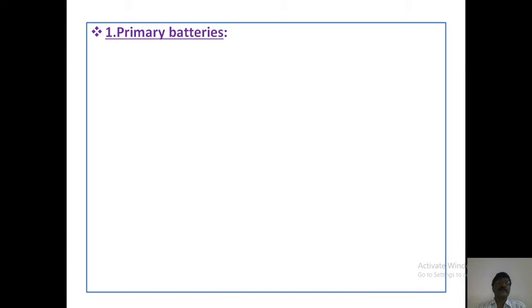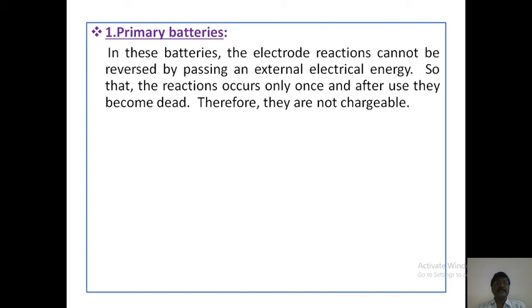Now see that, first of all, primary batteries. What are primary batteries? How do you identify the primary batteries? In these batteries, the electrode reactions cannot be reversed by passing an external electrical energy, so the reactions occur only once and after use they become dead.